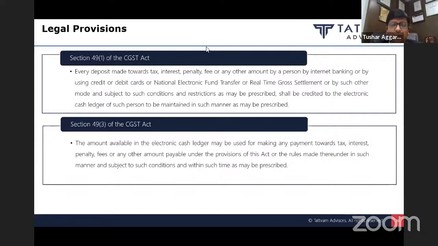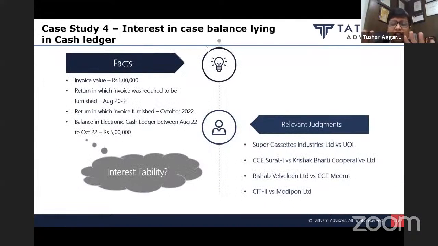49.3: the amount available in the electronic cash ledger may be used for making any payments towards tax, interest, penalty, fee, or any amount which is payable. So the amount in your cash ledger has to be used for making a payment towards your tax liability. How do you pay your tax liability? You may pay using GST 3B by declaring your output return or using DRC 03, etc. So mere deposit in the cash ledger does not mean there is a payment of tax. Payment of tax is through a debit of the cash ledger only.